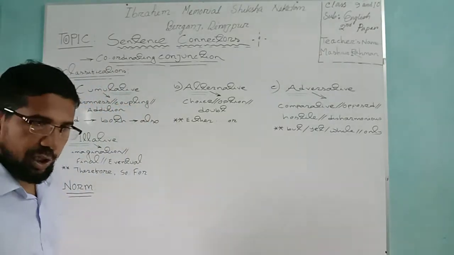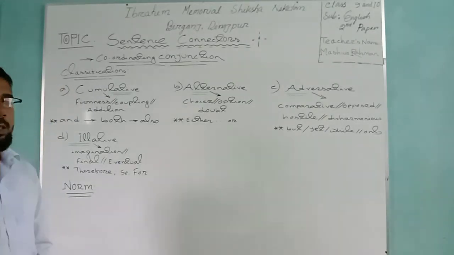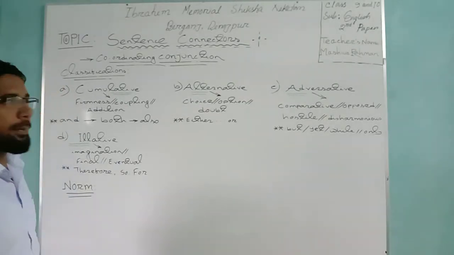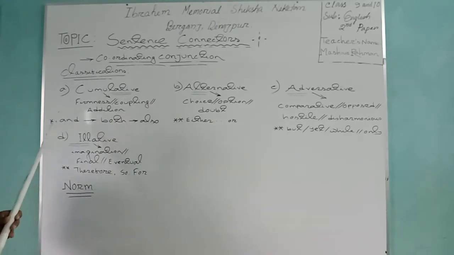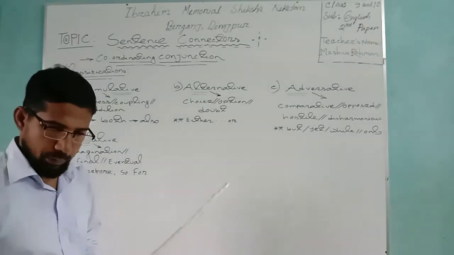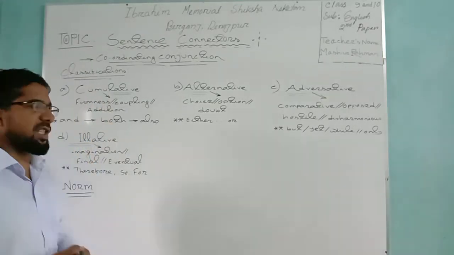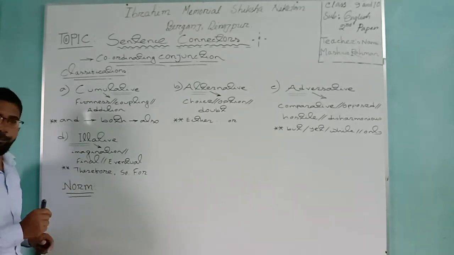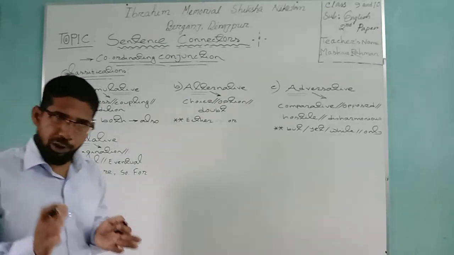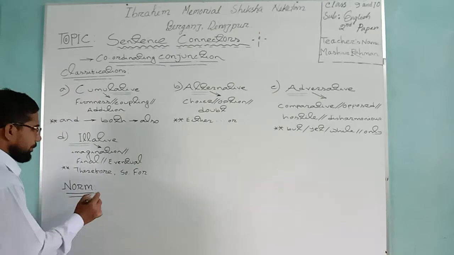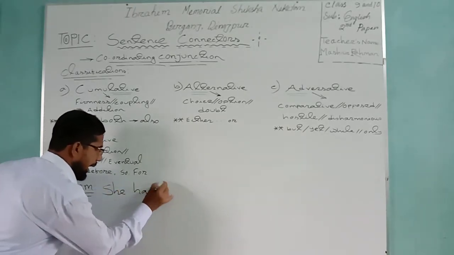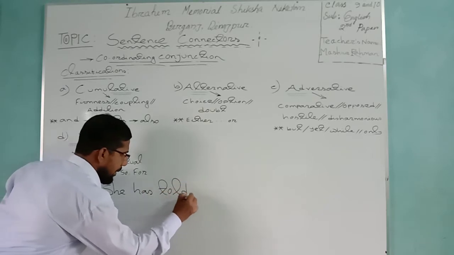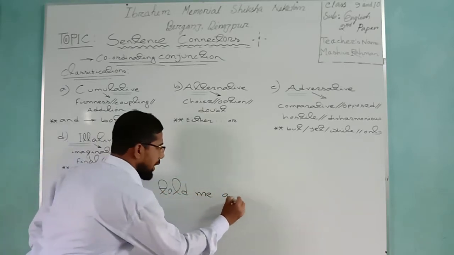Now, you want to see the categories or the uses of cumulative conjunction. Cumulative conjunction may be used in the sense of and. Suppose you want to see an example, I have written here nor. Nor is a synonym of and, for instance, an example: She has told me a story.